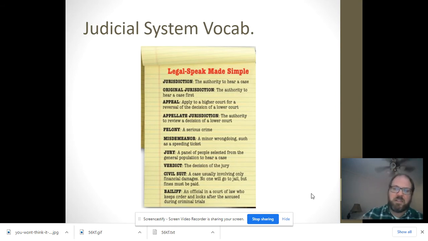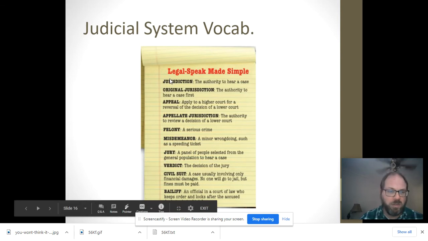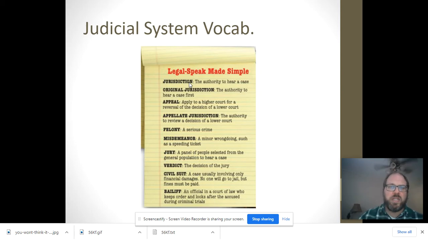Before we get into the details, I want to review some vocabulary. You'll need to know the word jurisdiction, which is a court's power or authority to hear a case. You'll need to know original jurisdiction, which is the court that hears the case first. So, original jurisdiction is where the case starts. An appeal is when a verdict has already been issued in the case, the decision.